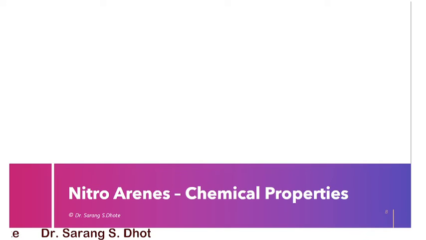Remember, suppose I am using an acidic medium.